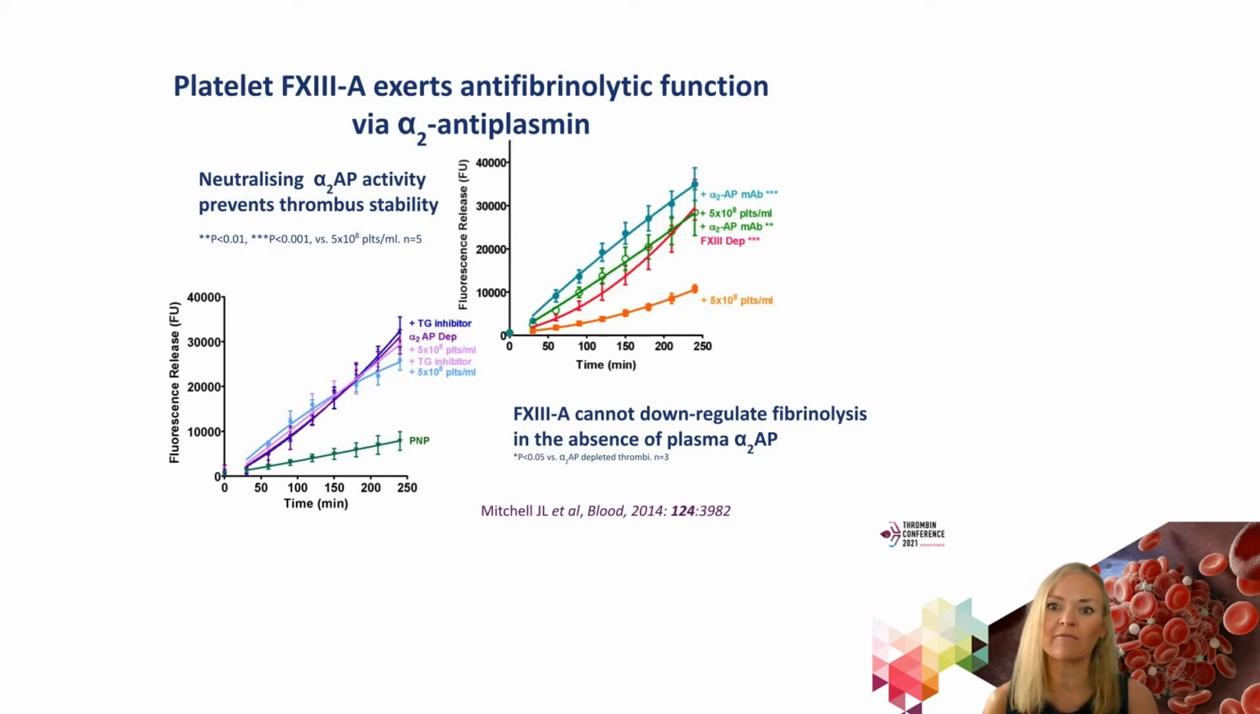And you can see here, if we have plasma in the red line composed of factor XIIIA depleted plasma, the clots are quite unstable, with fluorescence release being equivalent to the degree of lysis. But when we include platelets in this context, we can stabilize these thrombi against lysis. But if we neutralize alpha-2 antiplasmin, this stability of these thrombi is lost. And the same is also true when we inhibit transglutaminase activity directly, indicating that we require both functional factor XIIIA and alpha-2 antiplasmin to observe this antifibrinolytic effect.